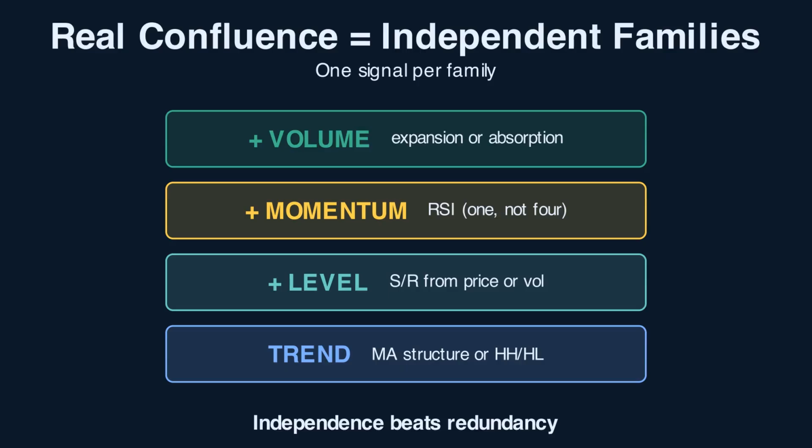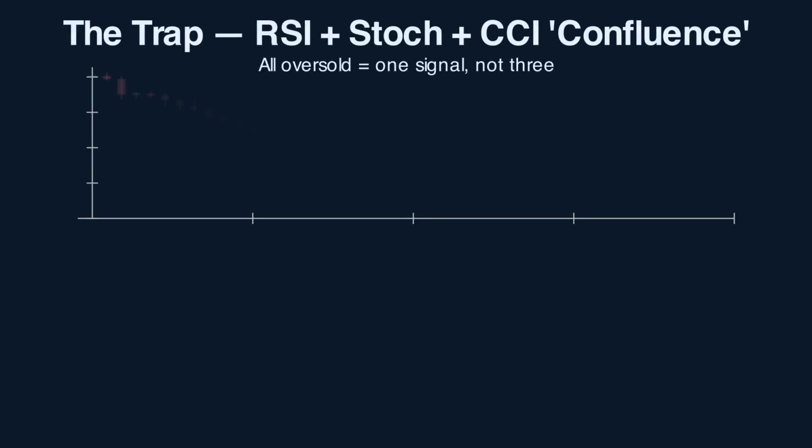Stacking three momentum oscillators measures momentum three times. Stacking trend, level, momentum, and volume measures four different things. Watch this in a synthetic downtrend.